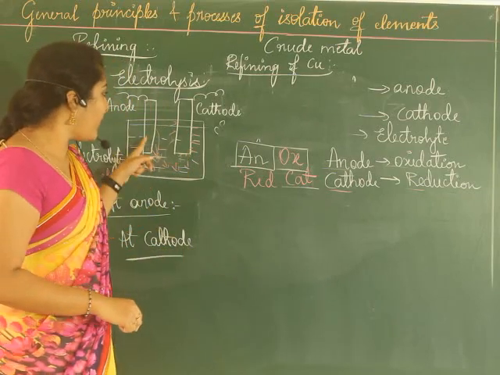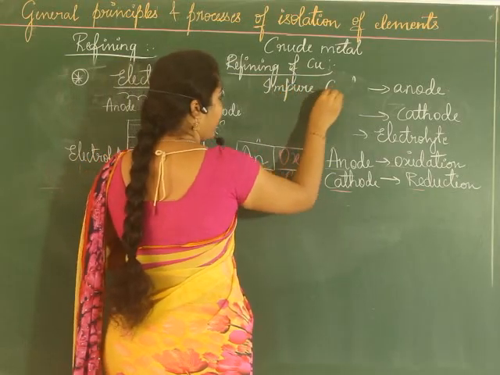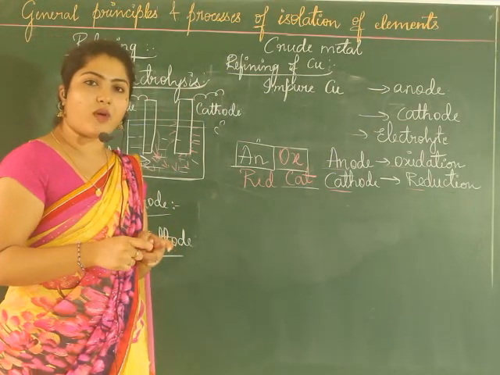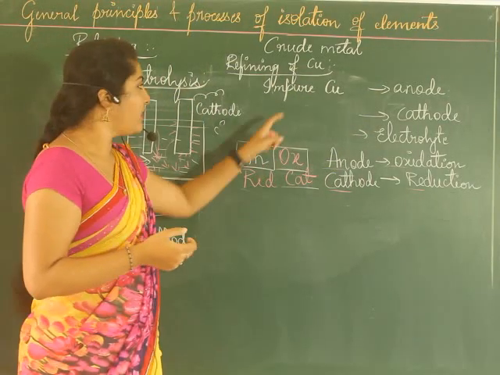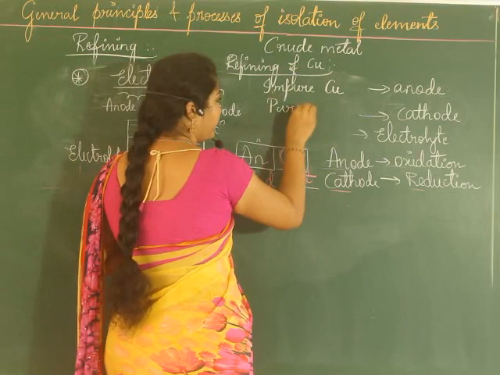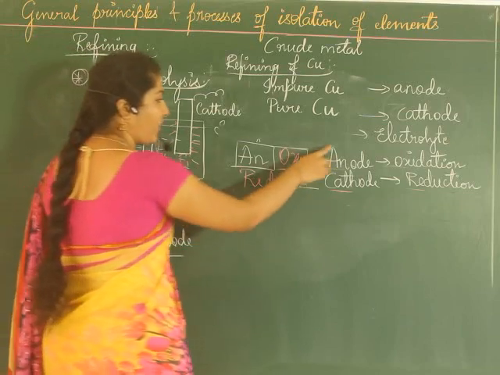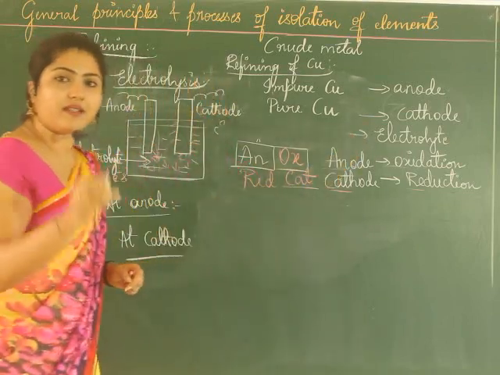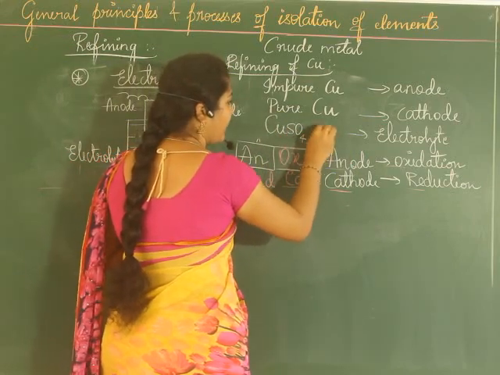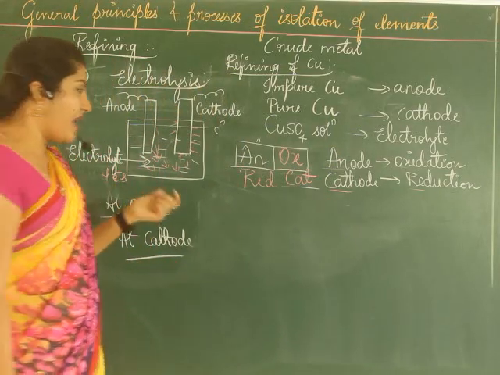From that crude metal, what do we do? We take impure copper metal as anode, that means blister copper. You convert it in the form of a rod or a plate and you take it as anode. And then a pure copper rod is taken as cathode. Now the electrolytic solution is of the same metal salt, isn't it? So we take copper sulfate solution as the electrolyte.